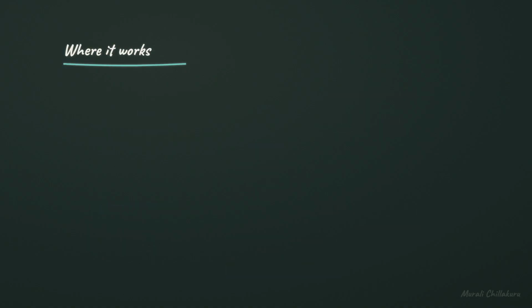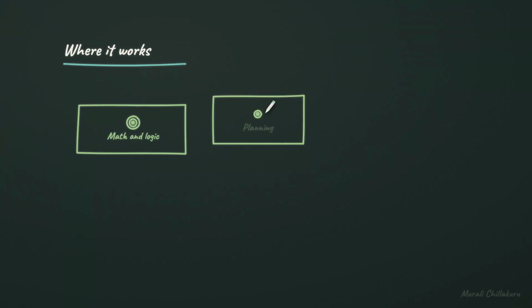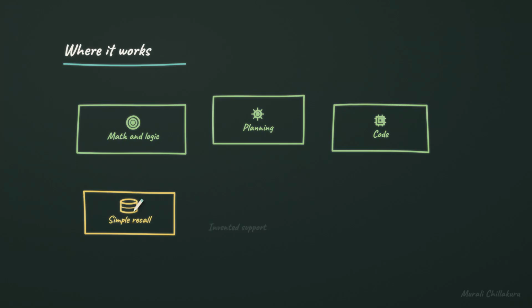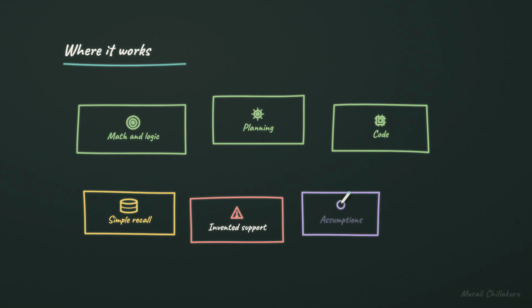Is chain of thought useful for every kind of question? It shines in math and logic, where several steps must fit together. It can also help with planning and code because each choice constrains the next. It is less useful for simple recall, where extra steps can create invented support for a fact. For subjective or ambiguous questions, the value is often clarifying assumptions. The pattern is strongest when there is a checkable answer.